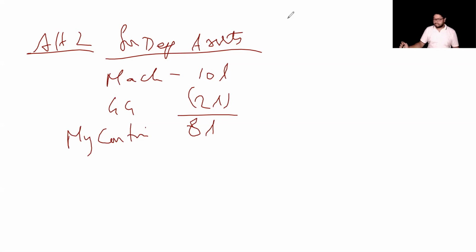Now, what you can do in the second alternative is, I do not want to show the asset at a reduced price. I want to show it at my actual price only. That means I would like to show it at 10 lakhs, not 8 lakhs.